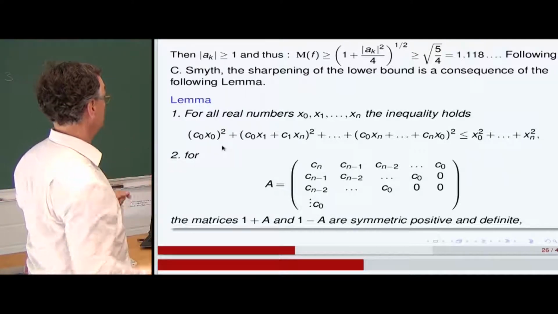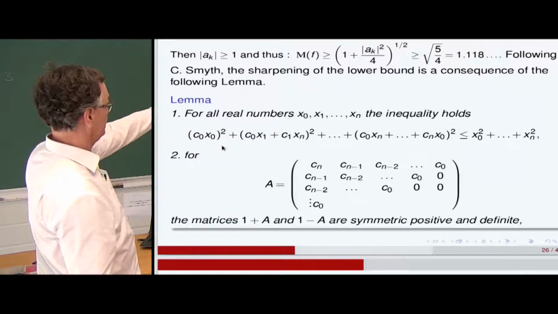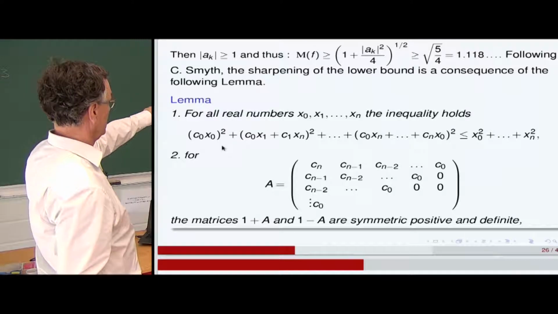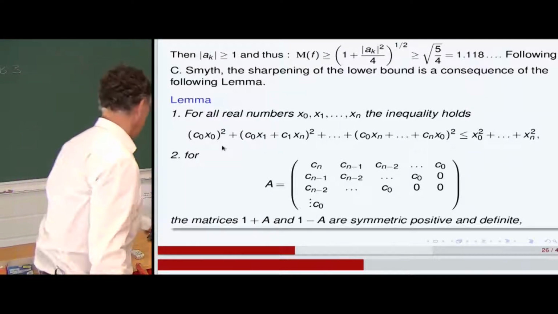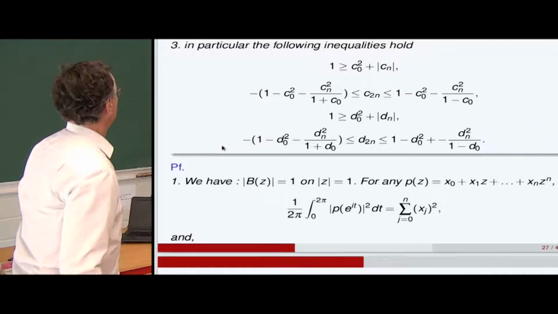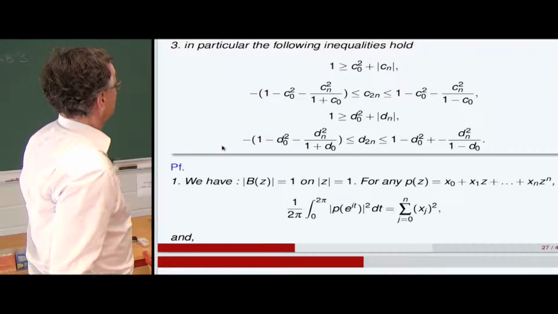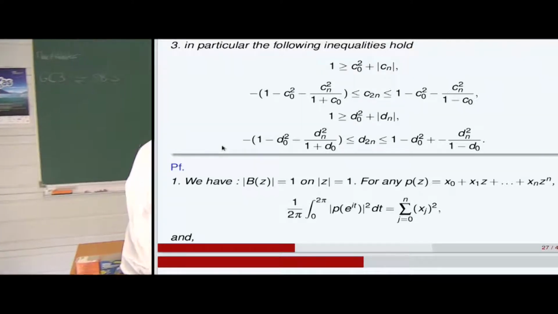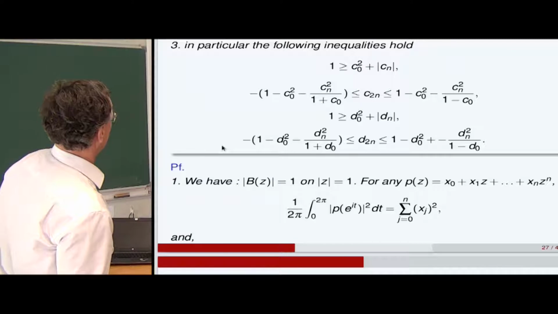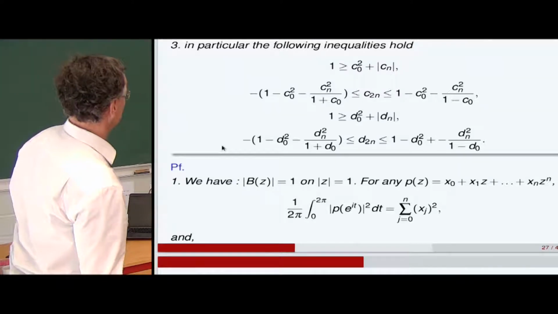But it's very general. When you take this matrix, the matrices 1 plus A and 1 minus A are symmetric, positive, and definite. And in particular, the following equalities hold.